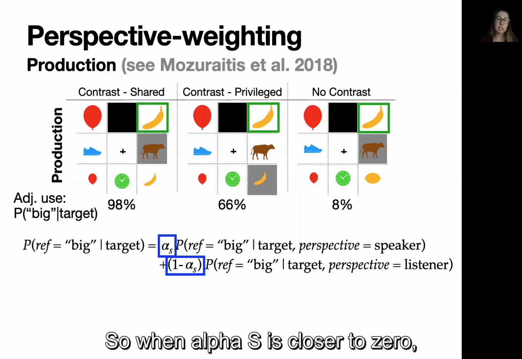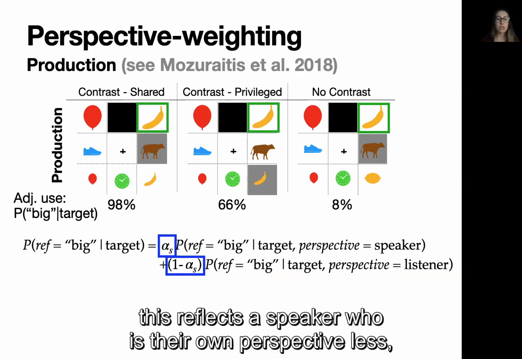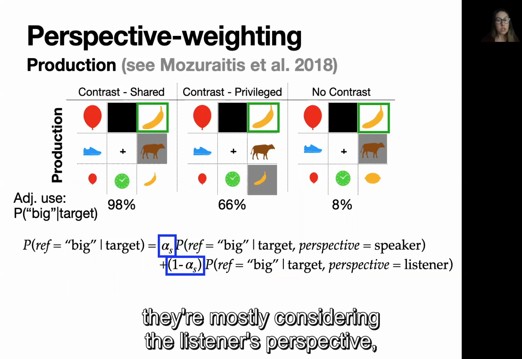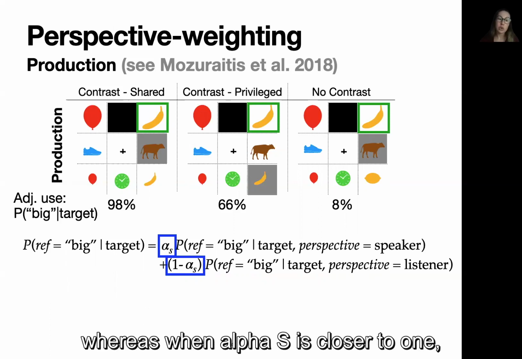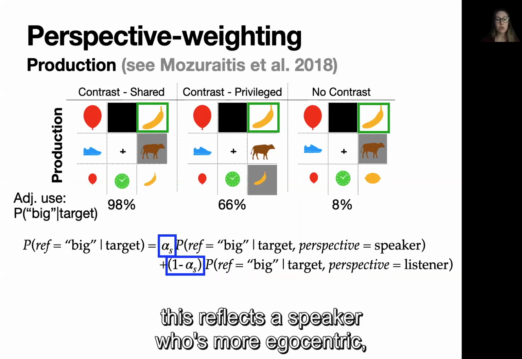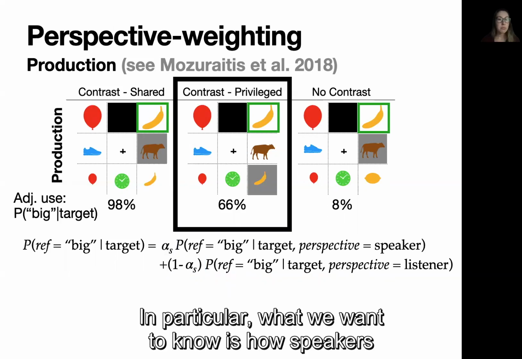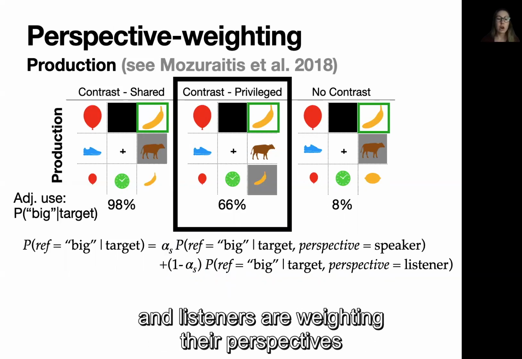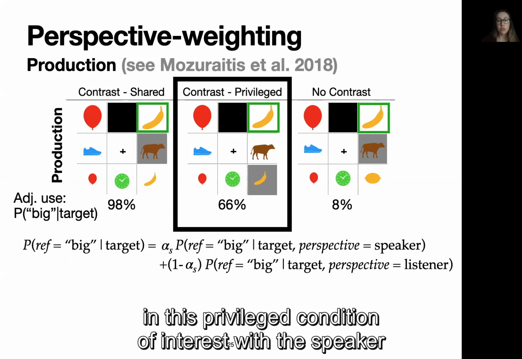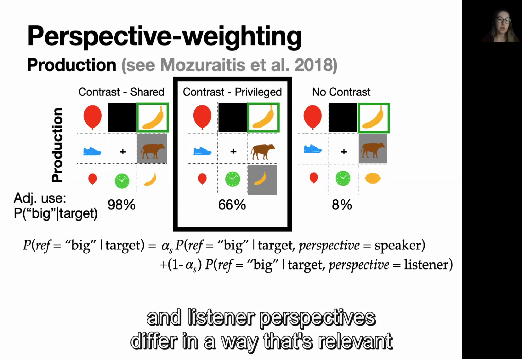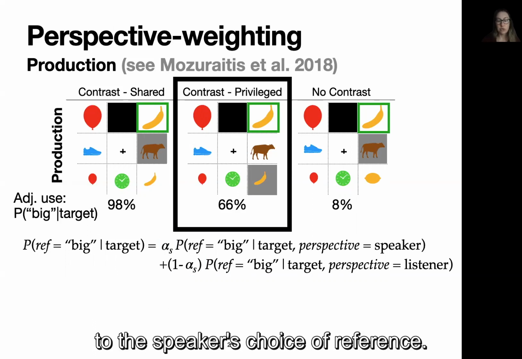So when alpha s is closer to 0, this reflects a speaker who weighs their own perspective less. They are mostly considering the listener's perspective. Whereas when alpha s is closer to 1, this reflects a speaker who's more egocentric. They're relying on the listener's perspective less. In particular, what we want to know is how speakers and listeners are weighting their perspectives in this privileged condition of interest, where the speaker and listener perspectives differ in a way that's relevant to the speaker's choice of reference.